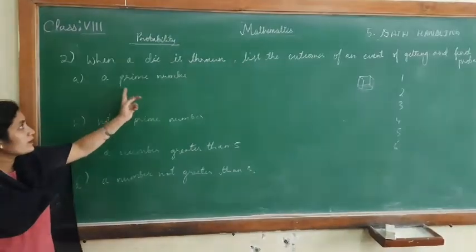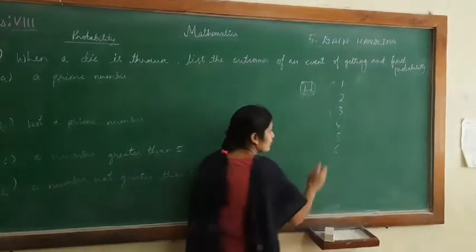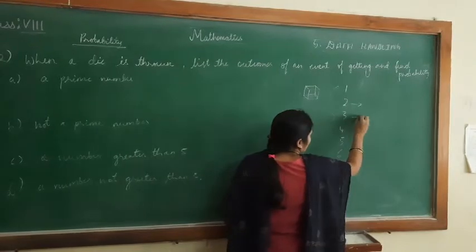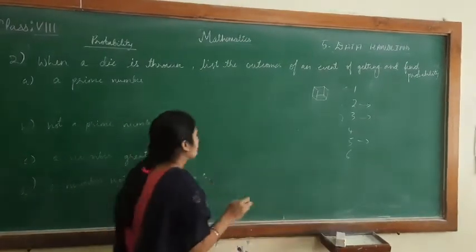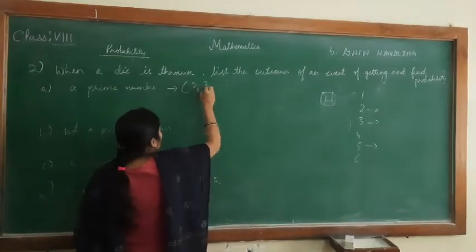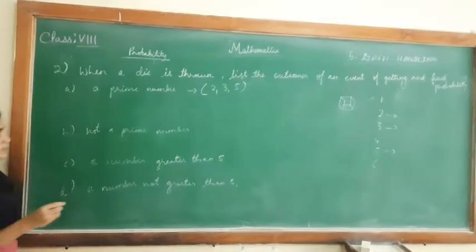But what are the prime numbers which you may get? So here this is the list of the numbers which a die has. So here the prime numbers are 2, 3 and 5. There are 3 prime numbers. So for a prime number, what are the outcomes? 2, 3 and 5. So now simultaneously we can calculate probability also.